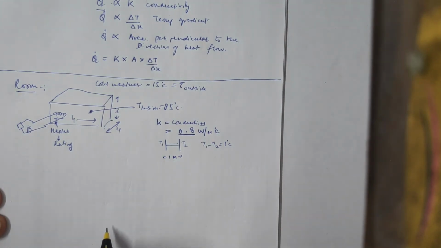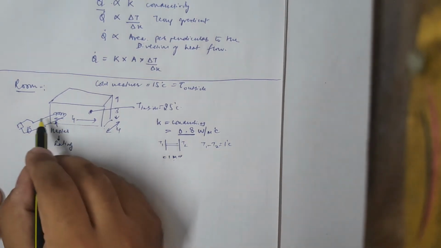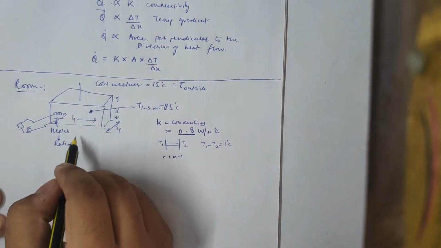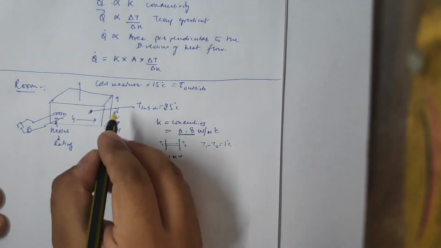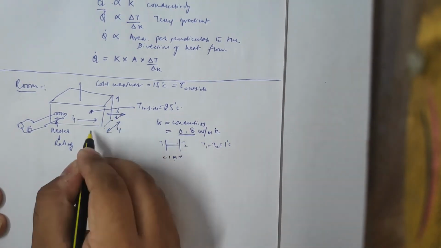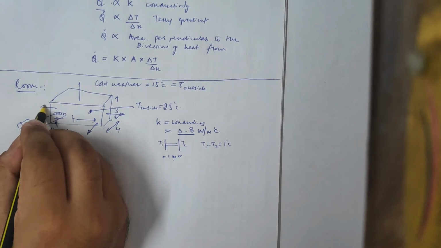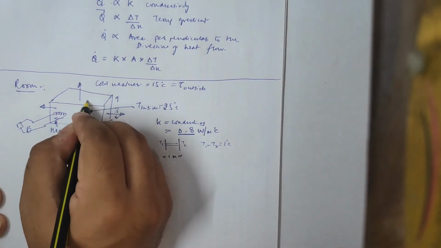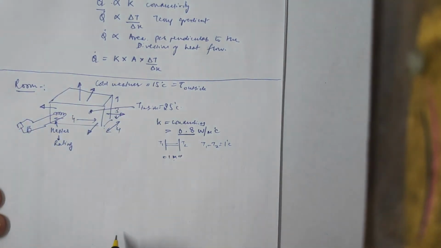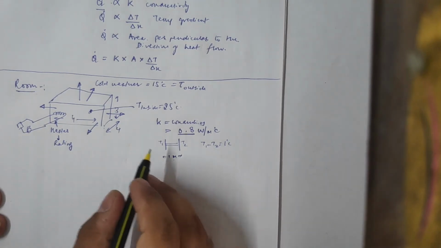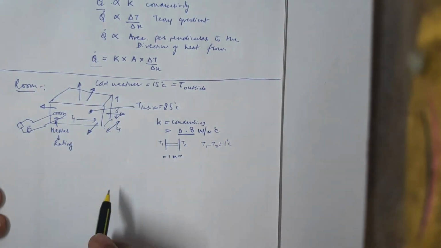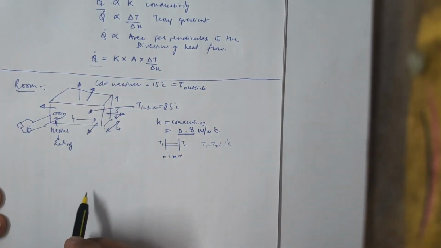Now there are 4 walls in my room plus the roof. So there will be heat that will be traveling out from the 4 walls, this roof and this wall. So I need to calculate the rate of heat transfer for all the 4 walls and the roof.